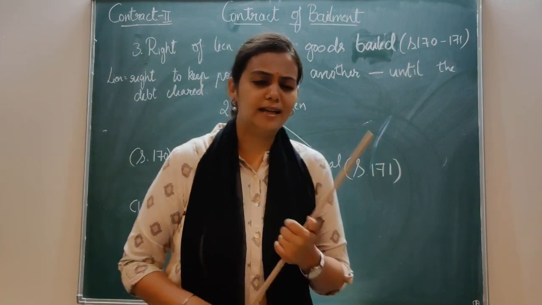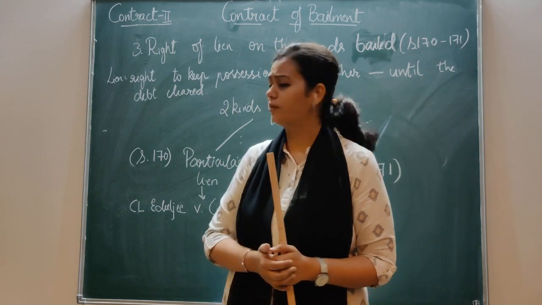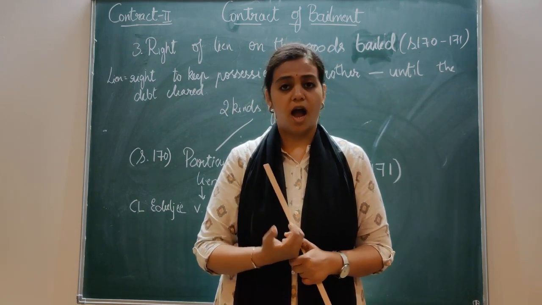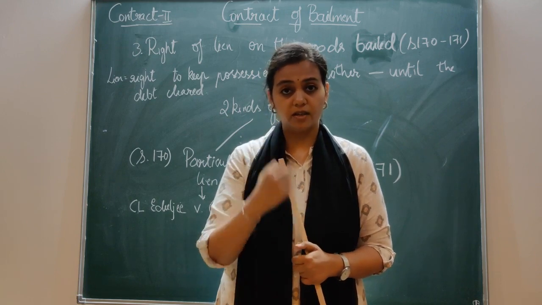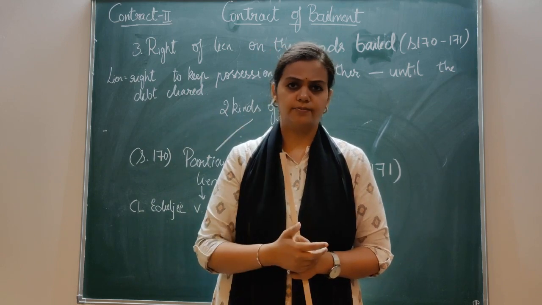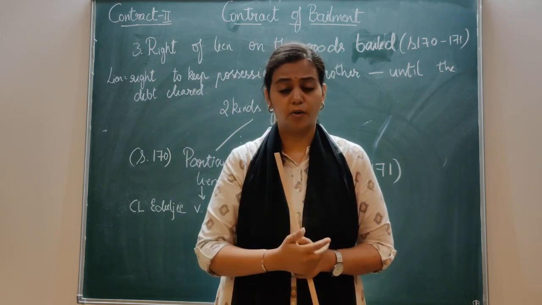So I'll explain it to you more clearly. It is the right of a person who has in his possession some goods, and for that there is some loan taken and the goods are given as a security for that amount.